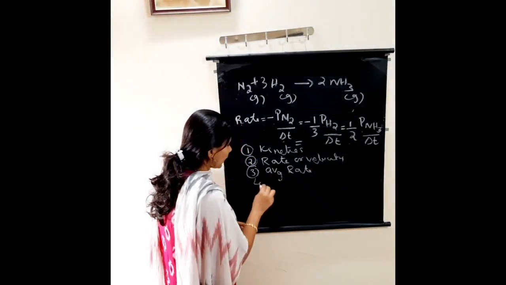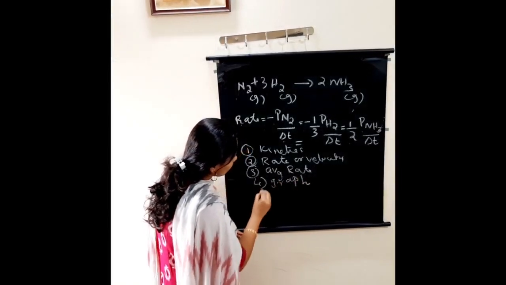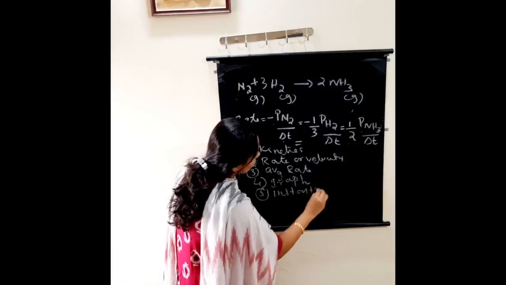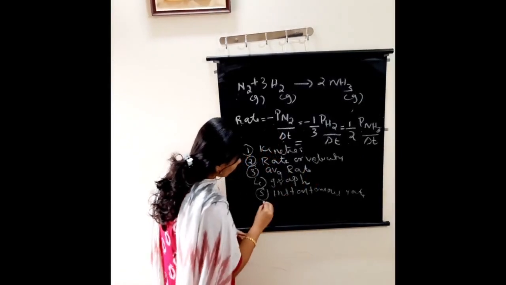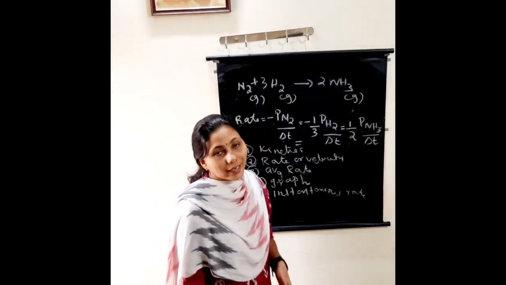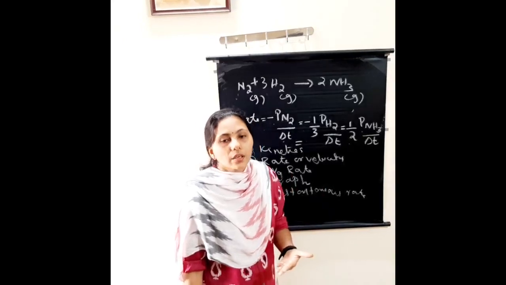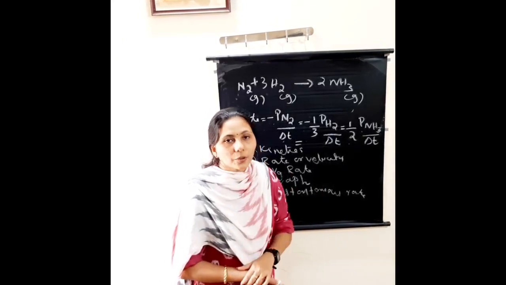Then its graphical representation, the graph. Then instantaneous rate. Then last, now I discussed expressing the rate in terms of reactants and products. So that is about today's class. Clear, all of you? Thank you. Thank you, girls.